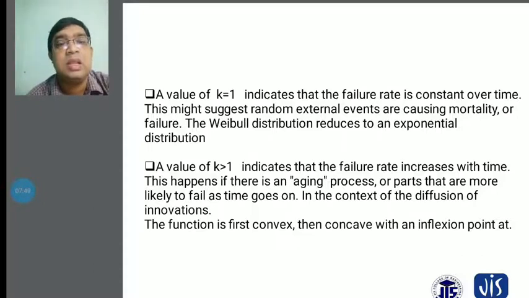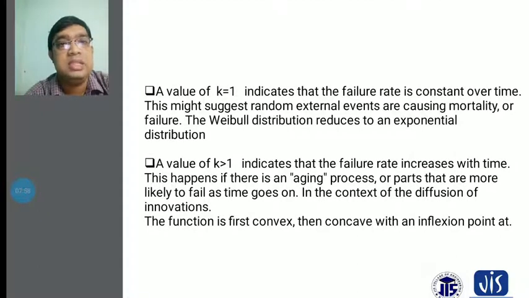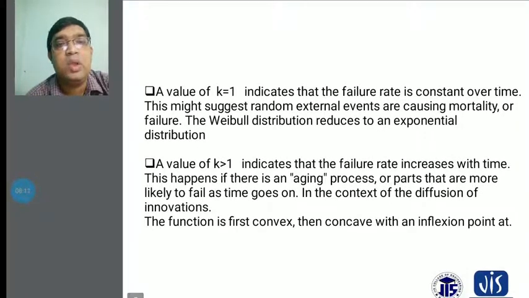And another thing, when the k value is greater than 1, it indicates that the failure rate will increase over time, and this happens if there is an aging process. Sometimes in our research, like coating depositions on a metal, you see that at first some defects arise, then the production and coating stop, because something went wrong during the procedure.